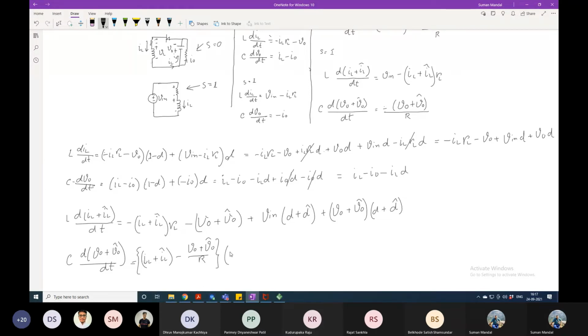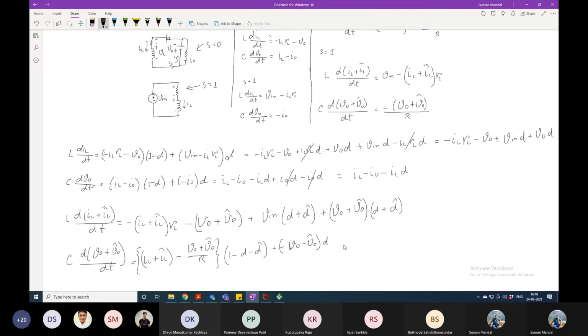And the next part, 1 minus d will be written as 1 minus d minus d perturbation, plus minus of I0 will again be written with its perturbation, into d. Is it fine?